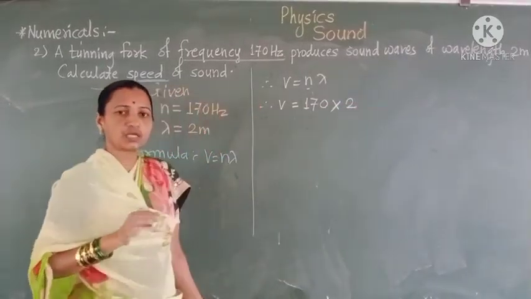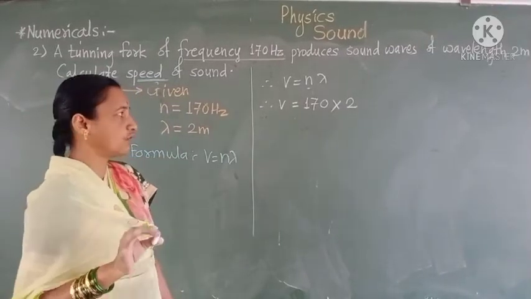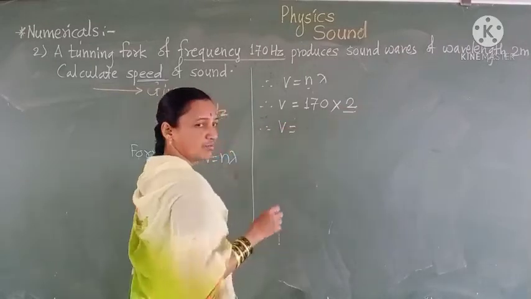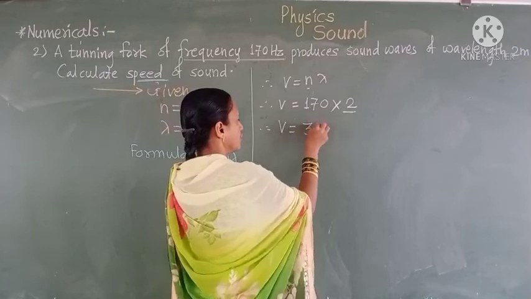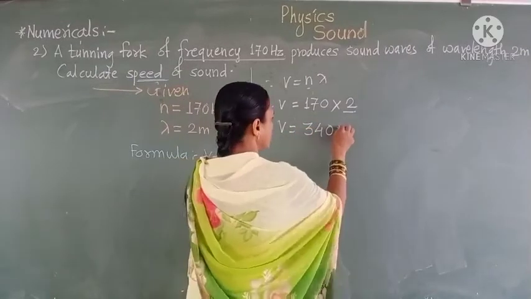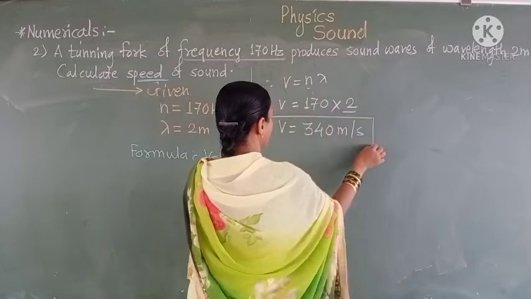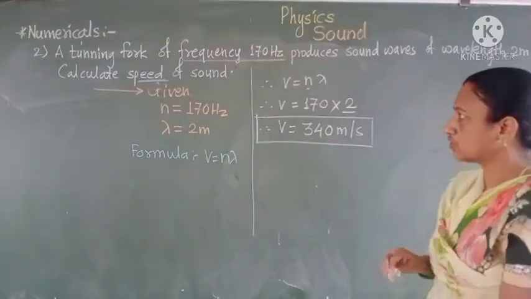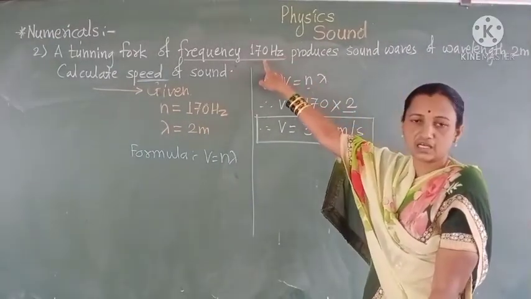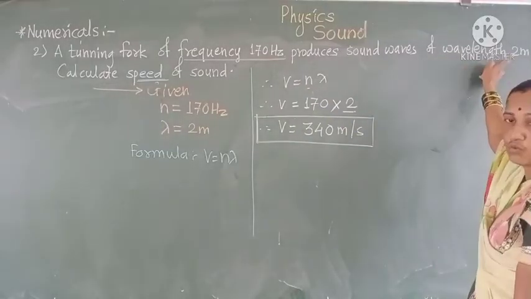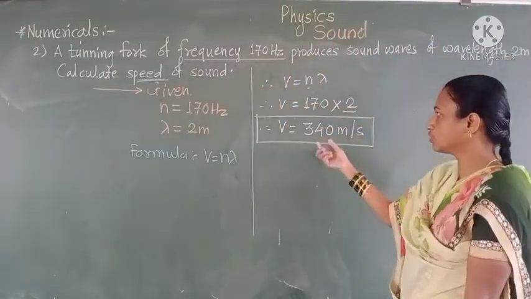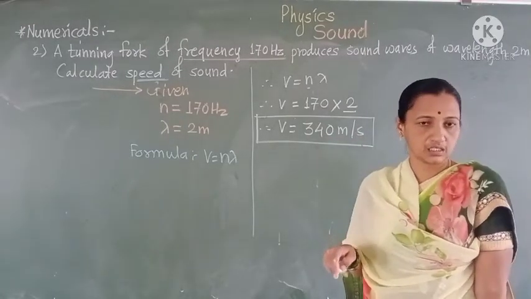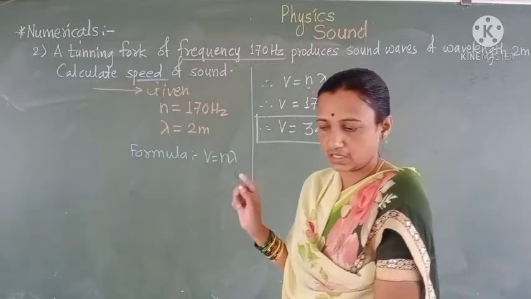Here we substitute the values for the frequency and the wavelength, that is 170 into 2. Hence, v is equal to 170 multiplied by 2. Therefore, we get the value 340 meter per second. So we have found the speed of sound: when frequency is equal to 170 hertz and wavelength is equal to 2 meter, then the speed of sound is equal to 340 meter per second. Means velocity of sound is 340 meter per second.